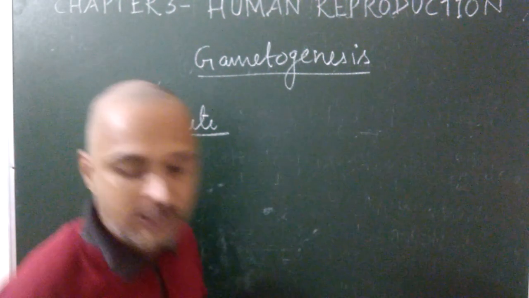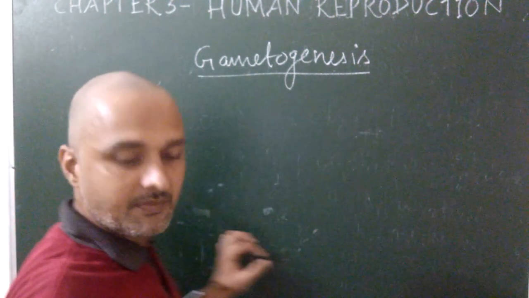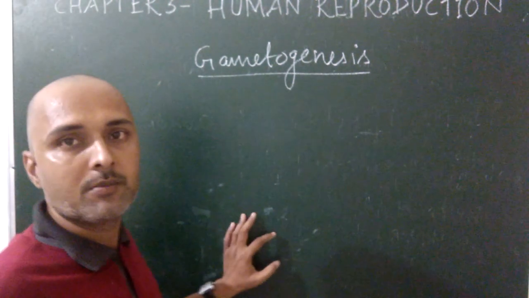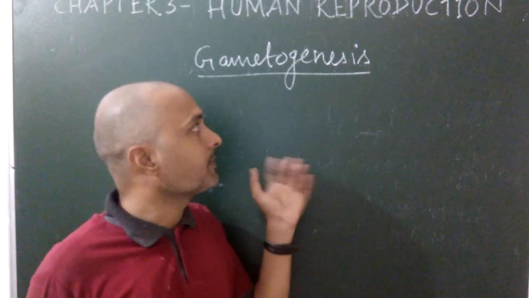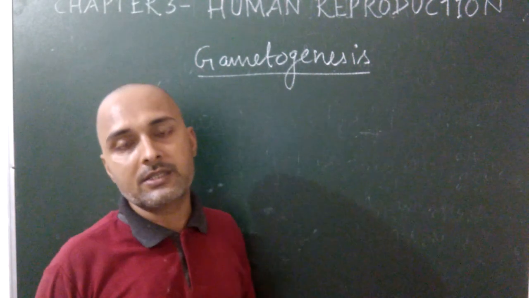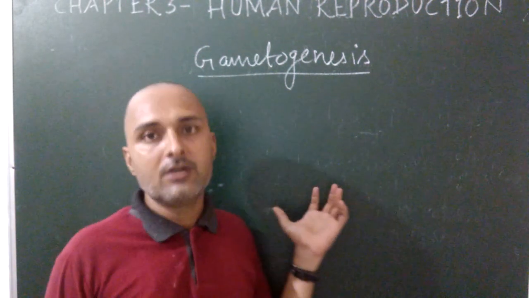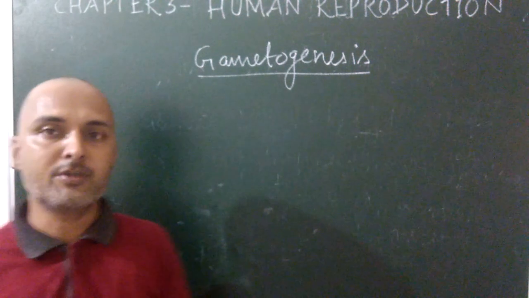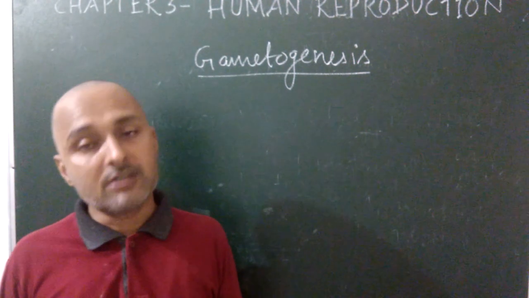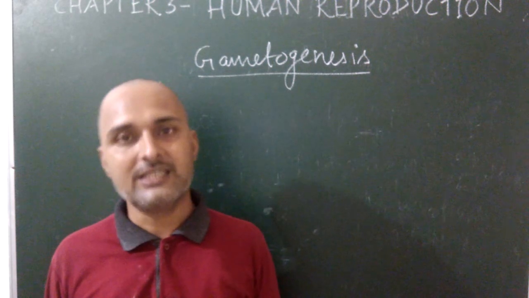Now let's see what we mean by the term gametogenesis. The process of development of haploid cells or gametes from the germ cells of testis and ovary is known as gametogenesis.